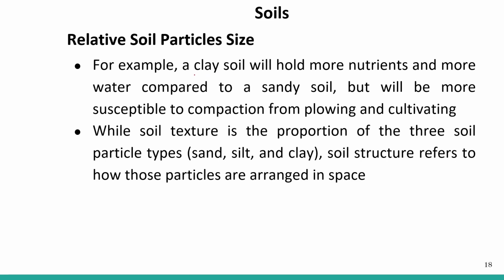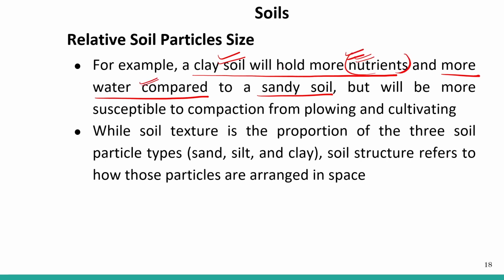For example, clay soil will hold more nutrients and more water compared to sandy soil, right? These are the two things that soil provides to the crop plant: nutrients and water, right?